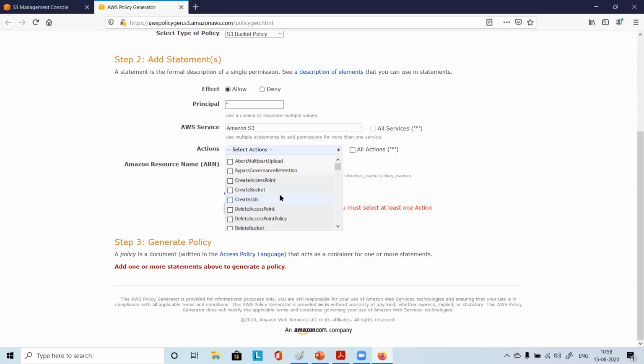Just look for something called get object. Browse through it slowly and look for an option related to get object. Just tell me. I see one, the get object option.